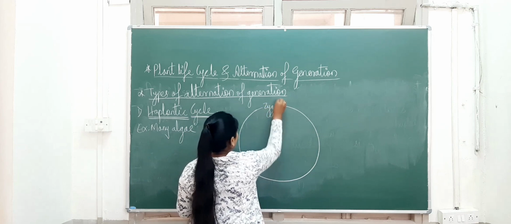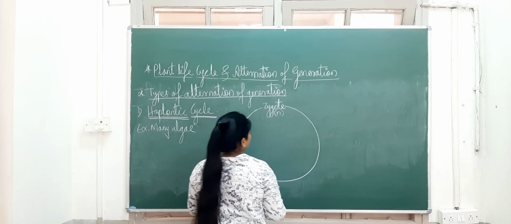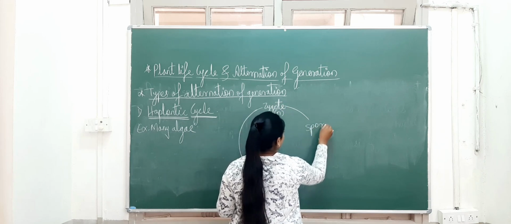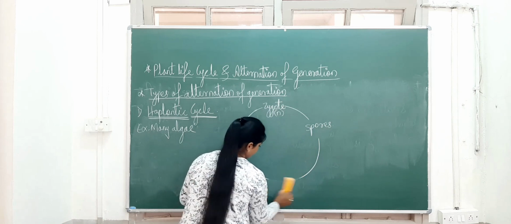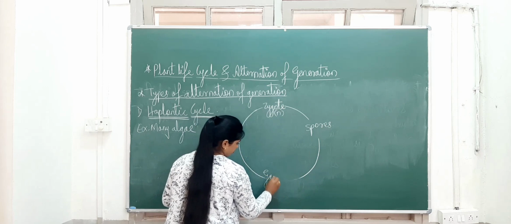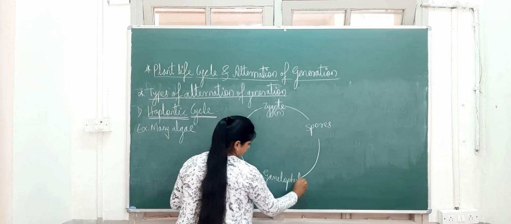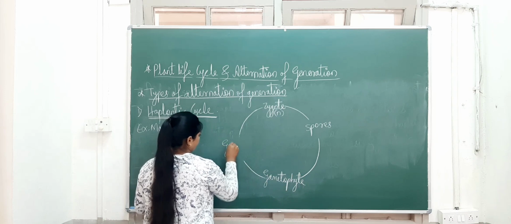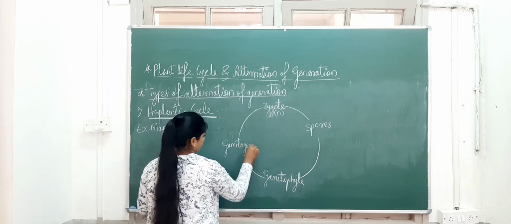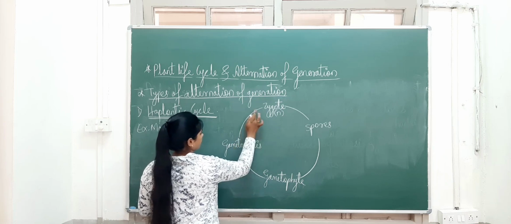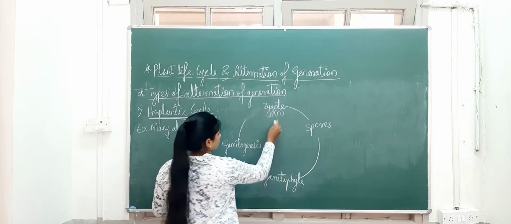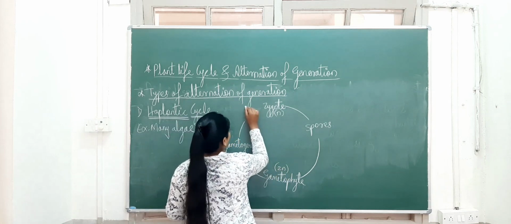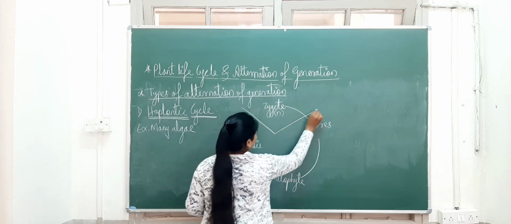Here this sporophytic stage is shown by a single cell stage, and that is this.